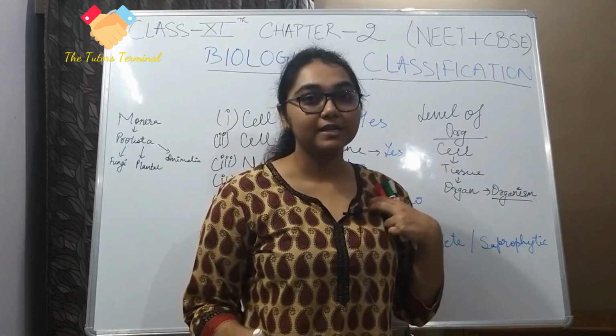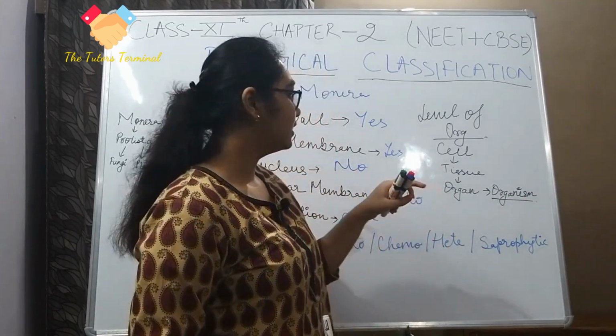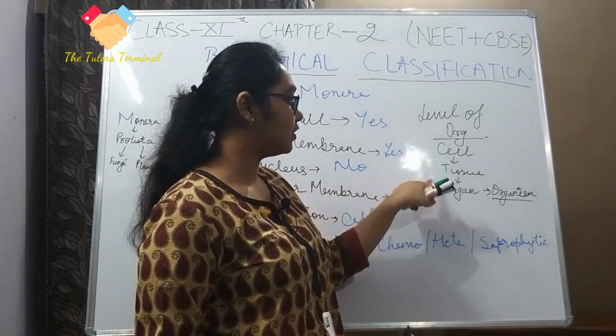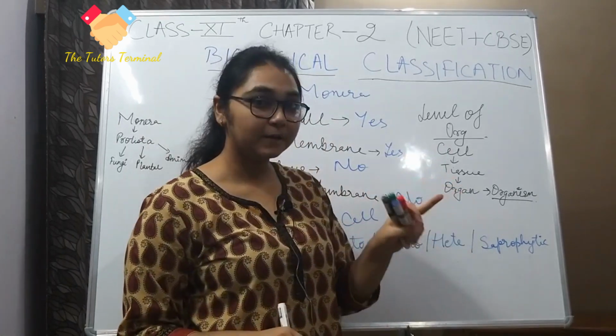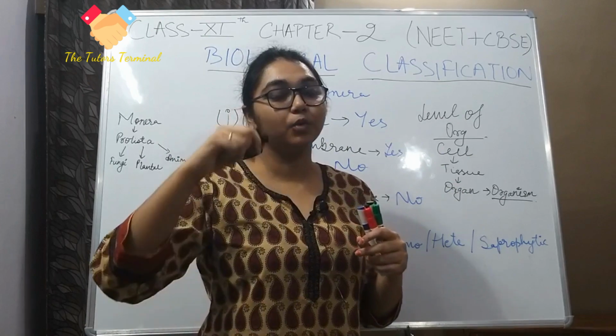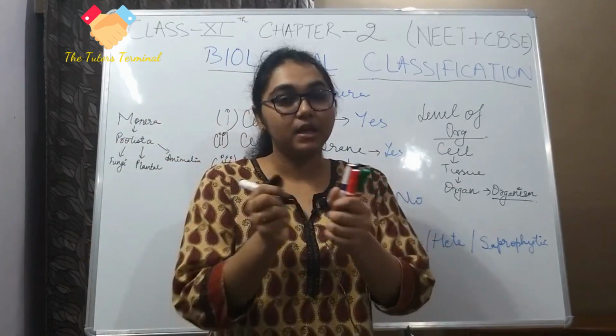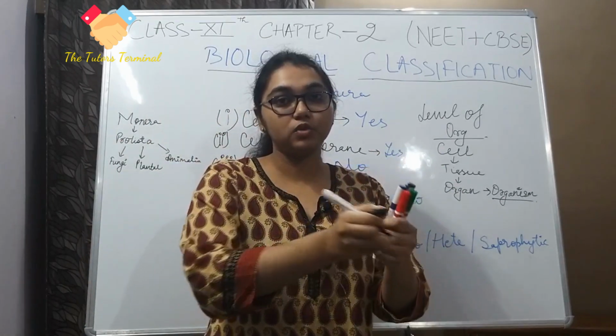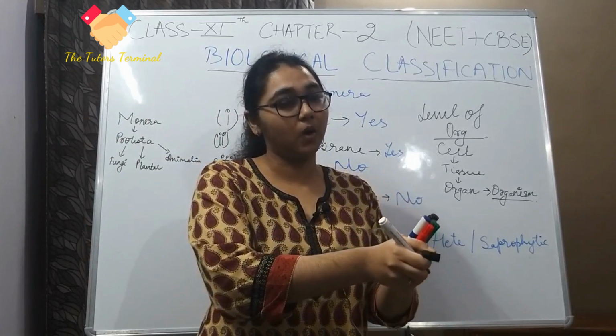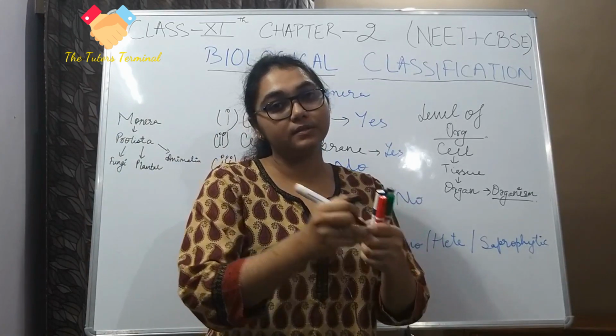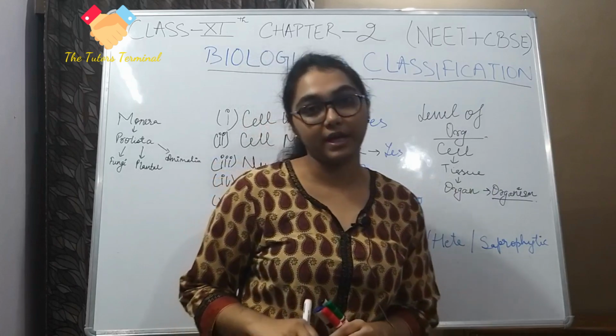So the word organism is arbitrary here for saying what level of organization there is, but this is how it is put step by step: cells form a cluster called tissue, tissues form a cluster called an organ, and organs strategically placed are called an organism.